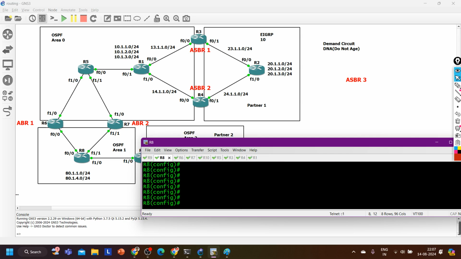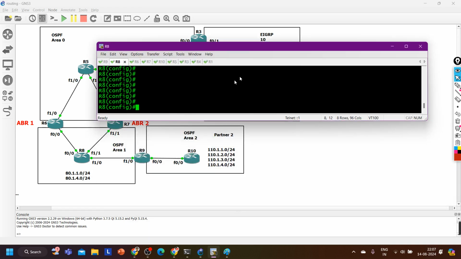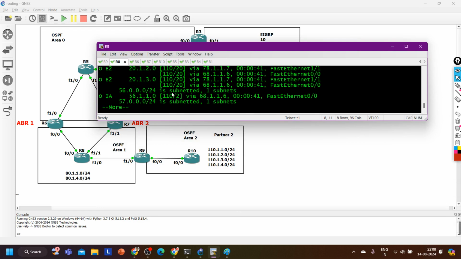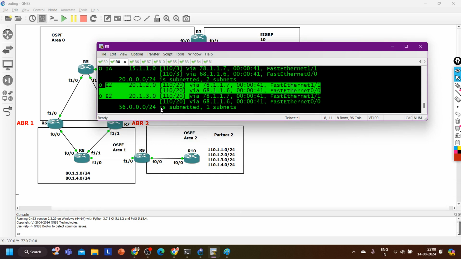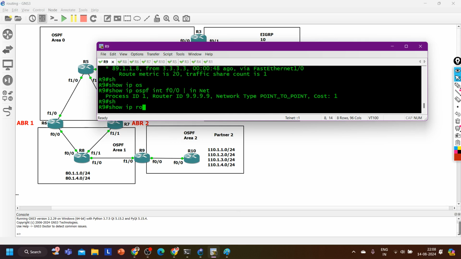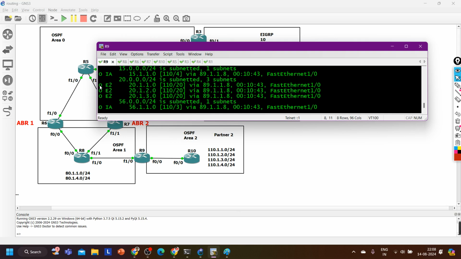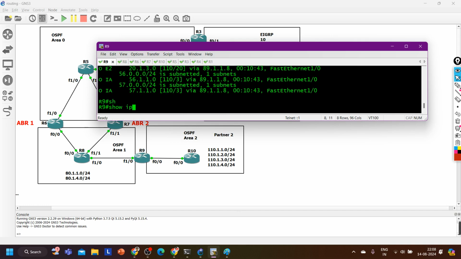Let me try to filter a single route with the help of distance value once again. For now, see on router number 8 I have filtered, so IP route ospf, I have filtered 20.1.1.0 only, and automatically it will filter in partner network 2 as well, like on router number 9 also you can see. So IP route ospf, 20.1.1.0 is there. How is it learning? How is this router learning this network?